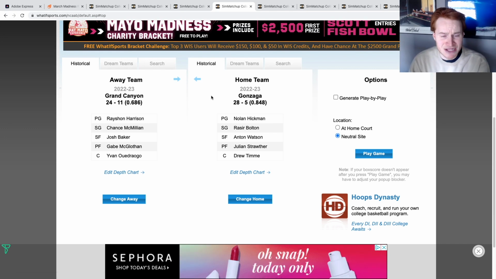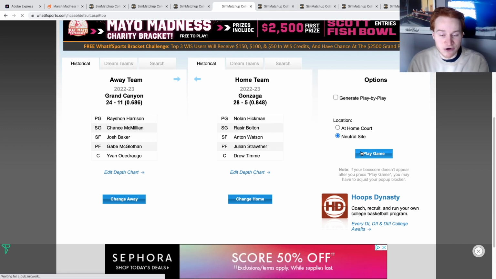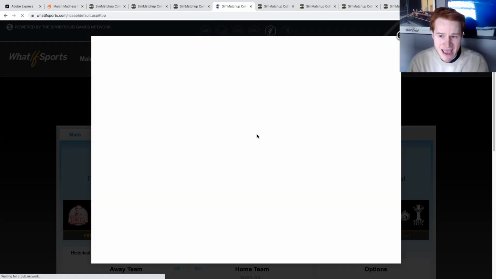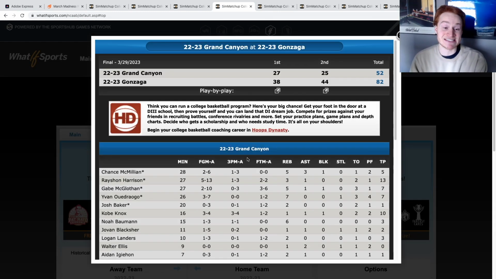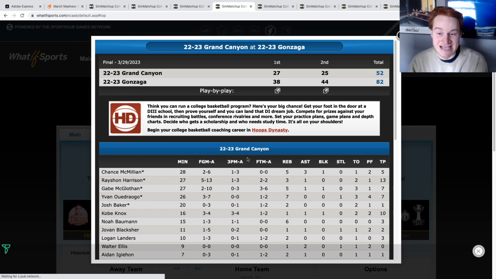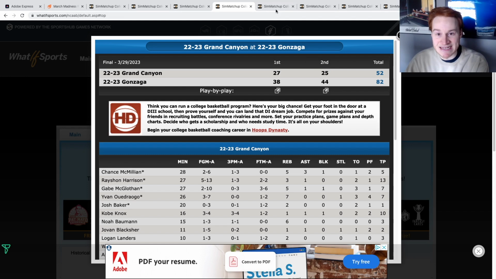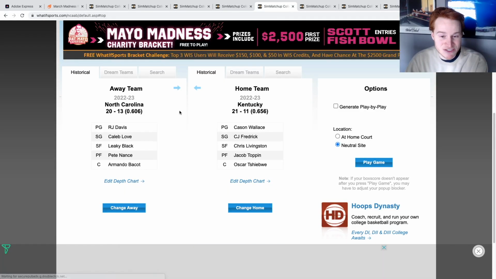It's another rematch. I would expect Gonzaga fairly easily to win this game. It's just a bad matchup for Grand Canyon, and that's an annihilation. Gonzaga by 30 over Grand Canyon. They win 82-52.